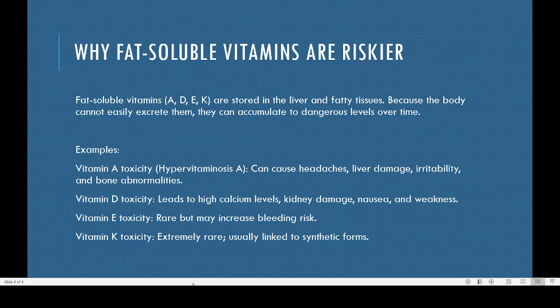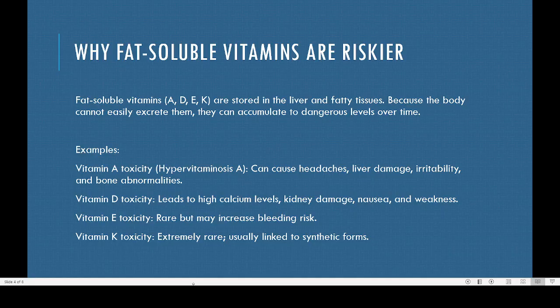The body cannot easily excrete them, so they may accumulate to dangerous levels over time. That is another problem. One, they get stored in fat tissues, and also in the liver. And our body doesn't have the capacity to excrete them properly. In the case of water soluble vitamins, they can be dissolved and excreted in urine. If there is an excess of water soluble vitamin, it can be eliminated through the kidney. But there is no such mechanism for removing fat soluble vitamins.